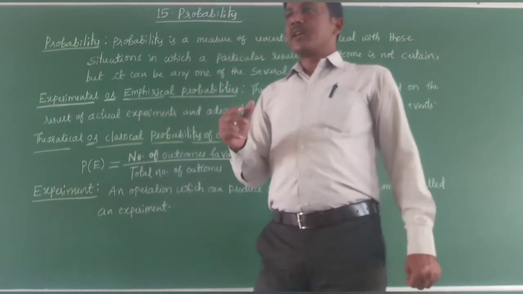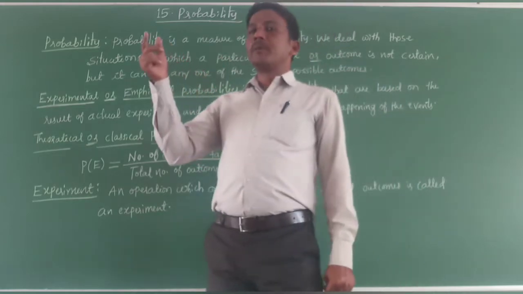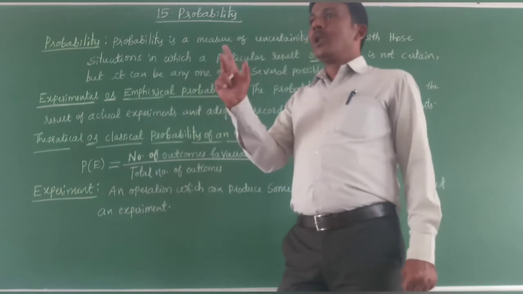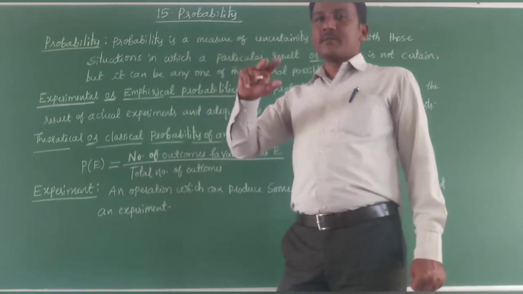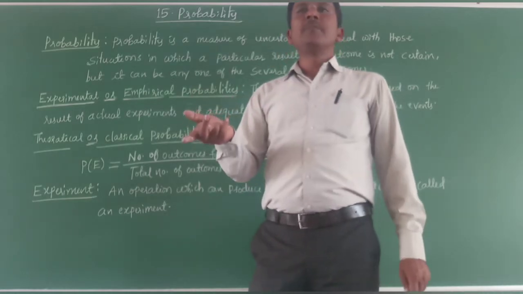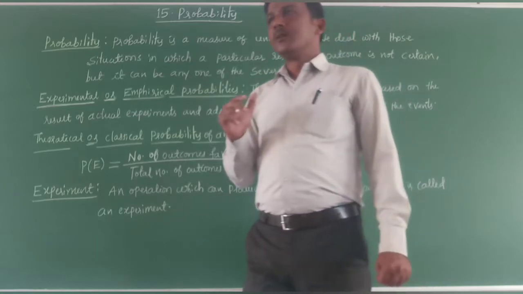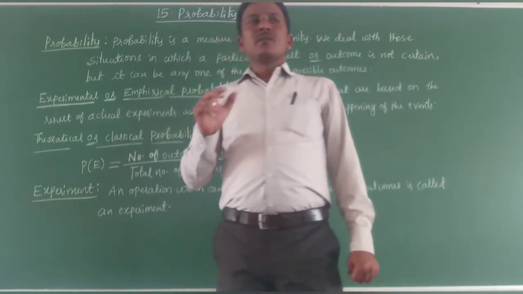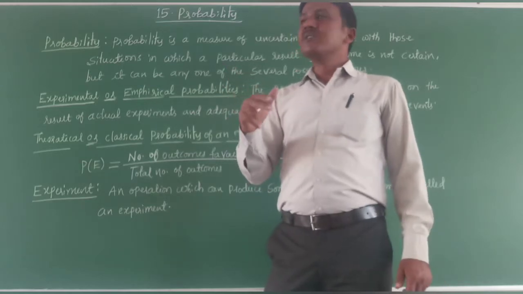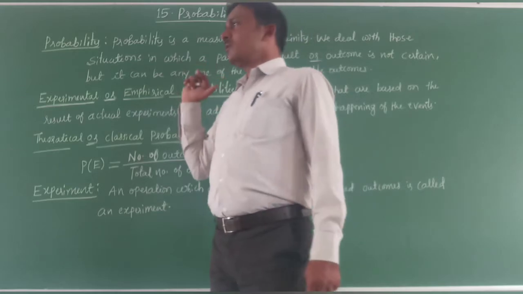The word chance is 50-50. So either team A or team B, which one will win? Whatever, the chance is 50-50. Probably, most probably, chance, those words you already heard in your previous class. Next, certain means accurate, uncertain means we can't say. So such types of words are there.